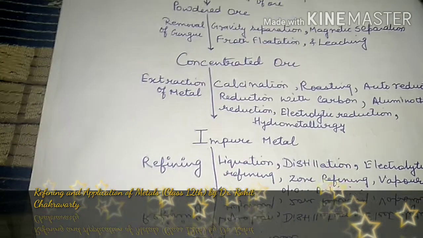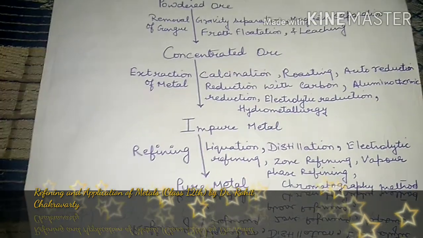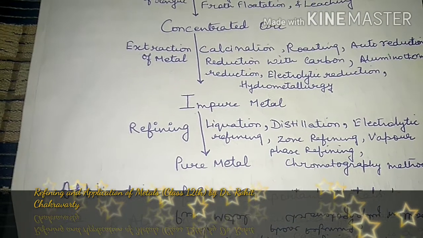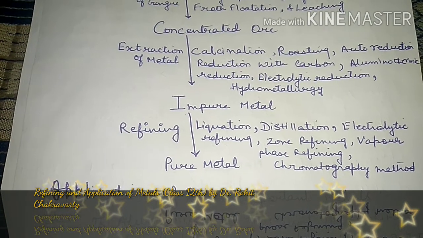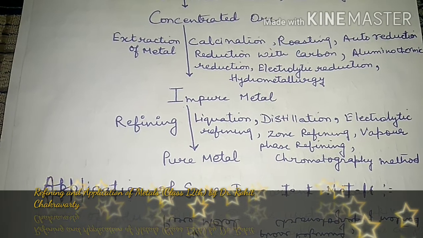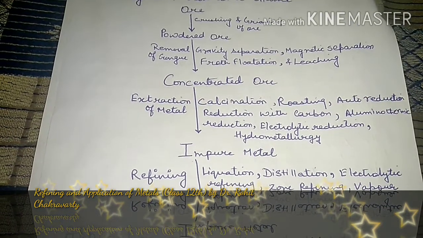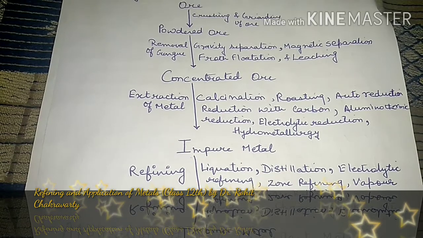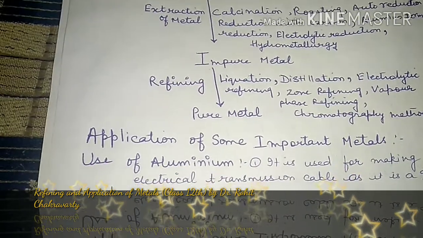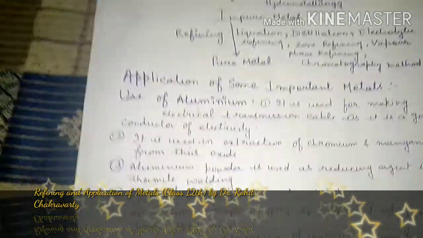Then coming to refining, the final process through which we get the pure metal. Refining is done as just discussed in this video: liquefaction, distillation, electrolytic refining, zone refining, vapor phase refining and the chromatographic method. So this is all about the overall metallurgy of a metal through which we get the pure metal from the ore. Now coming to the important applications of some metals. First we will discuss aluminium. What is the importance, what is the main use of aluminium?